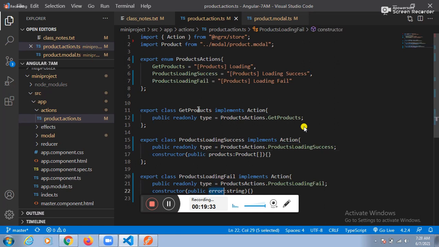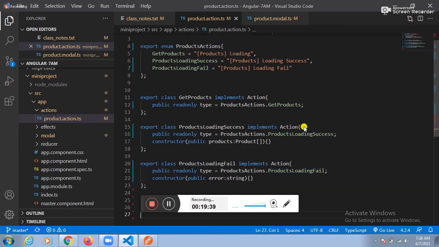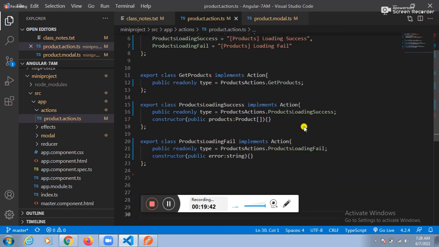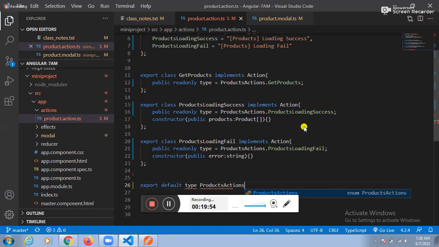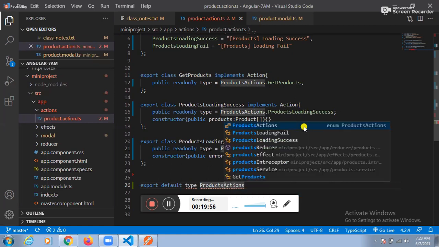Fine. Totally how many classes did you prepare? Three classes. These three classes we need to export now. How can I export? Export default type. Type product actions, product action types.